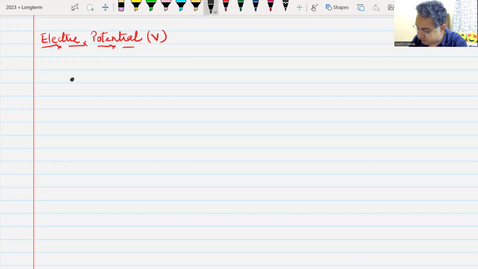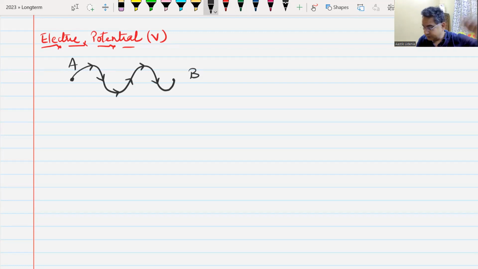I have one point A, another point B in an electrostatic field. We have moved a charge from point A to point B in any path. We know that the work done does not depend on the path. Yes or no? Yes, sir. Now, how do I define the potential difference between the points A and B?